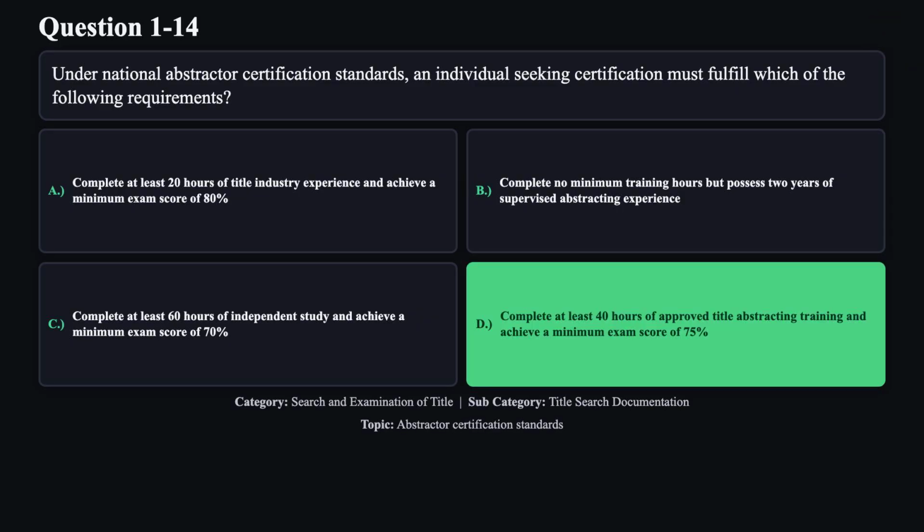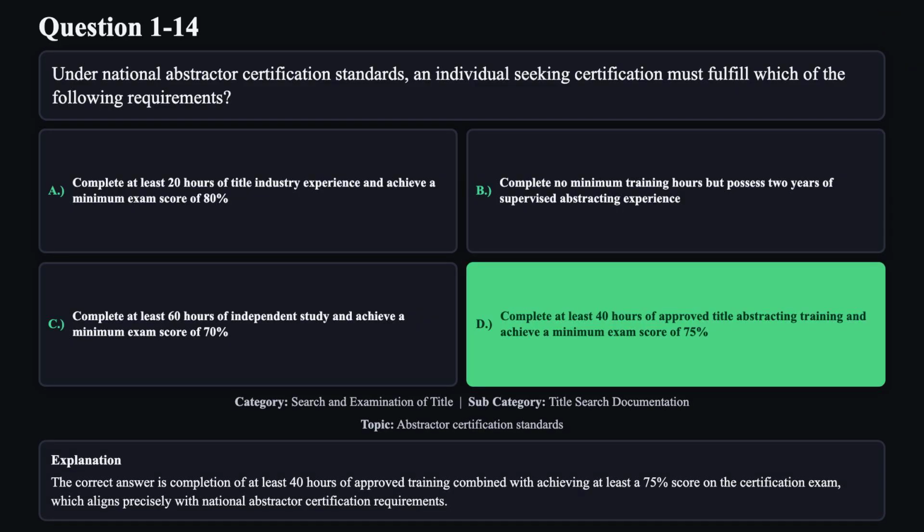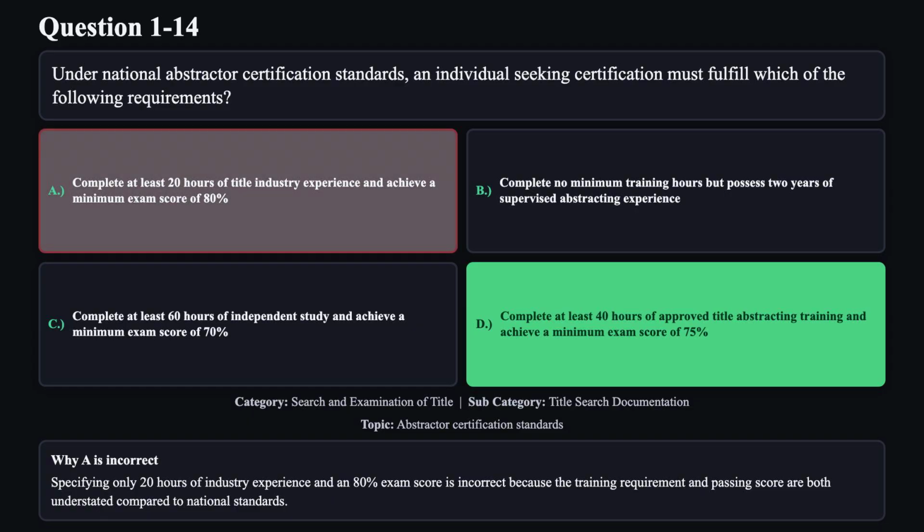The correct answer is D. The correct answer is completion of at least 40 hours of approved training, combined with achieving at least a 75% score on the certification exam, which aligns precisely with National Abstractor certification requirements. Reason A is not correct. Specifying only 20 hours of industry experience and an 80% exam score is incorrect, because the training requirement and passing score are both understated compared to national standards.